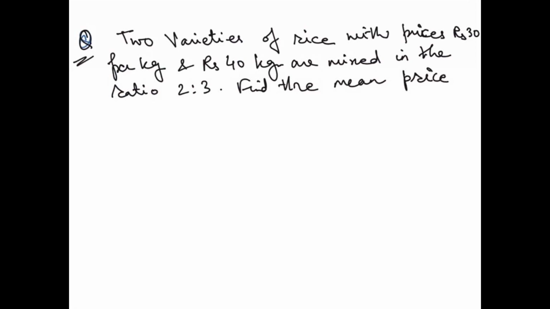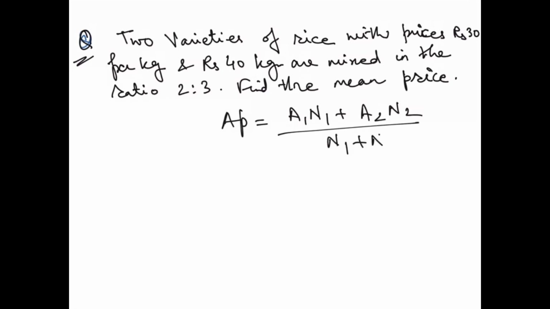Okay. So let's understand this with the help of a question. 2 varieties of rice with prices rupees 30 per kg and 40 rupees per kg are mixed in the ratio 2:3. Find the mean price. So first let's put the formula. Mean is basically average. So that is A1 N1 plus A2 N2 upon N1 plus N2. So this is the formula.